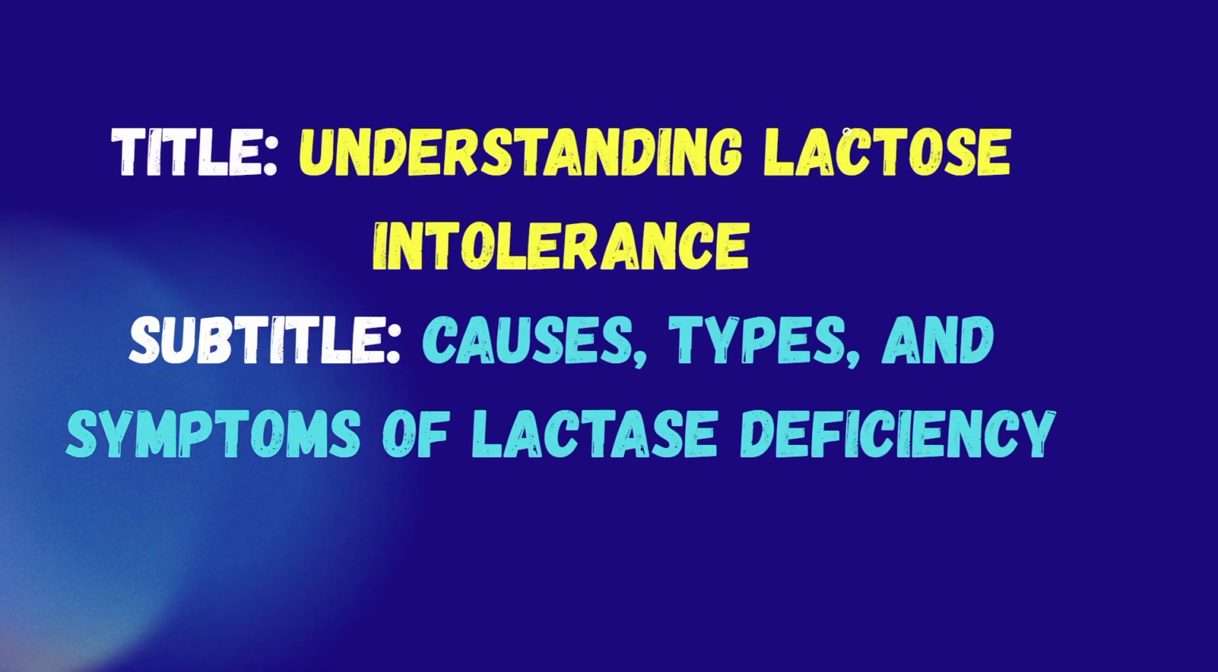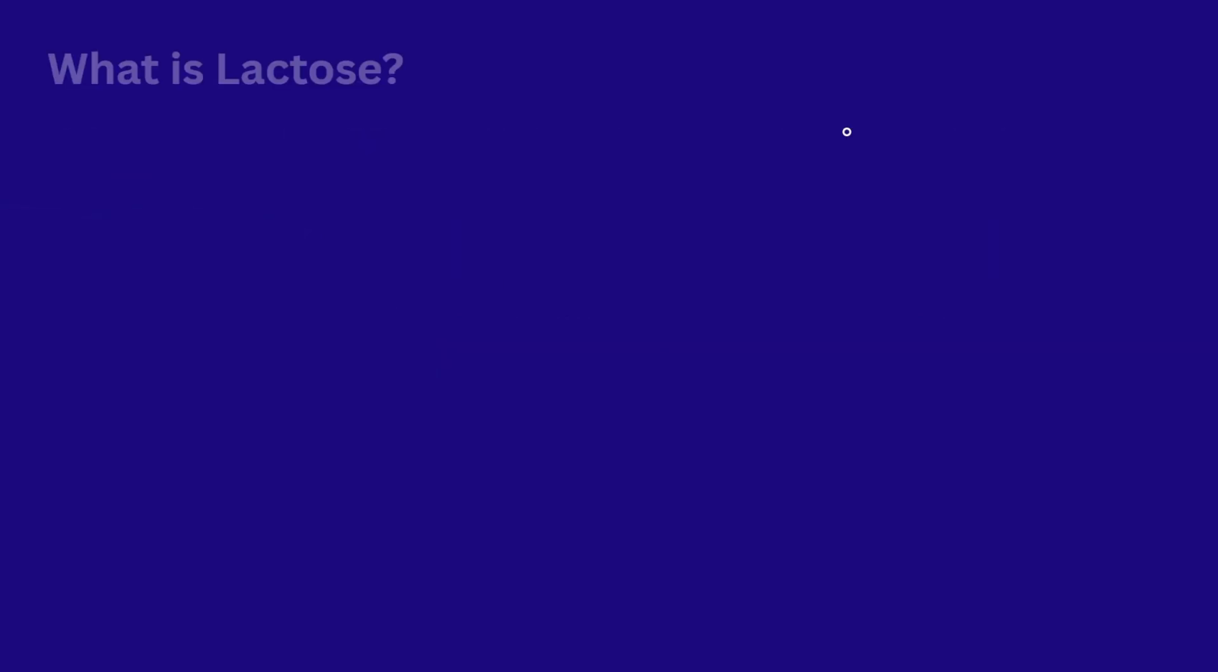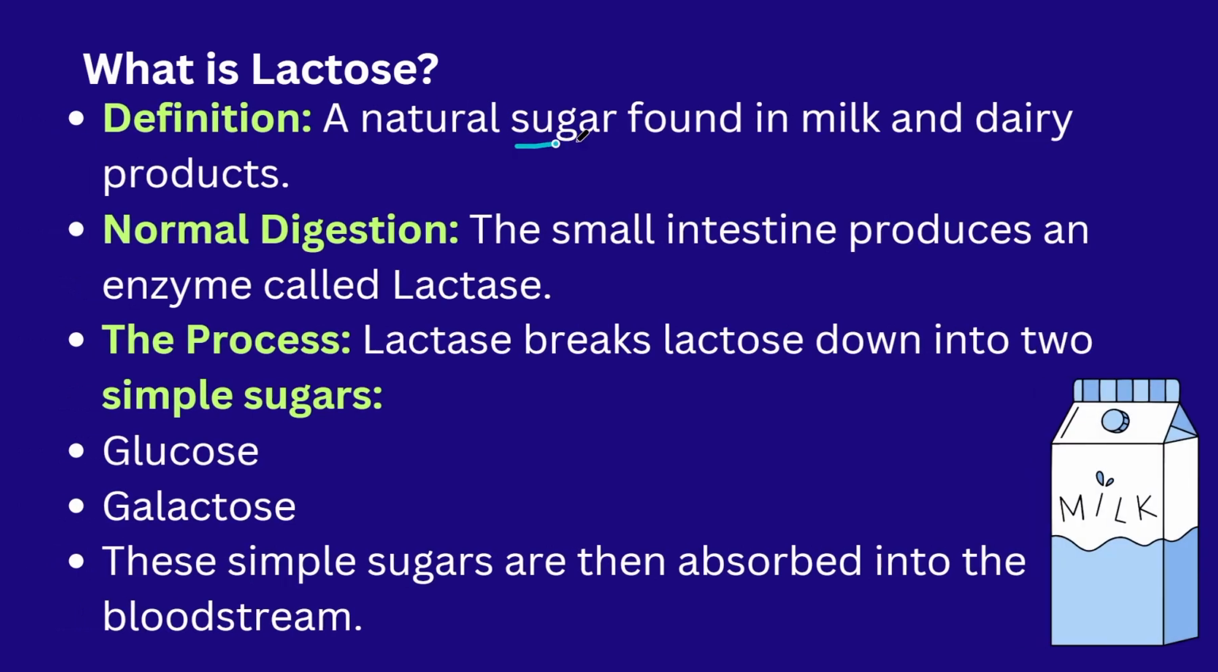We will understand lactose intolerance. Lactose is a type of sugar which is present in milk. We know that milk sugar is also called lactose. Normally, the small intestine produces an enzyme called lactase. This enzyme is not produced in the body, so the lactose cannot be broken down. It accumulates in the body without digestion.